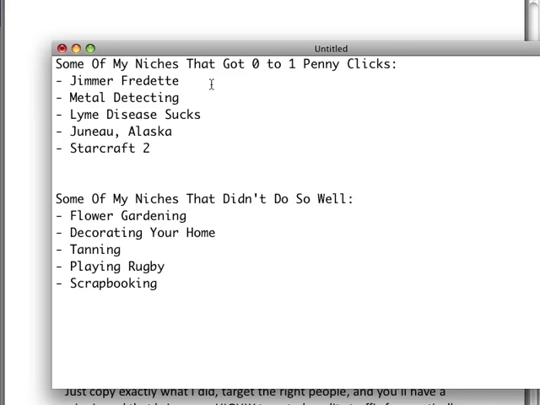And another one is Juneau, Alaska. I just picked a random city. And Juneau, Alaska, a lot of people are passionate about traveling up to Alaska. A lot of people have taken cruises up there. That one did really well as well.